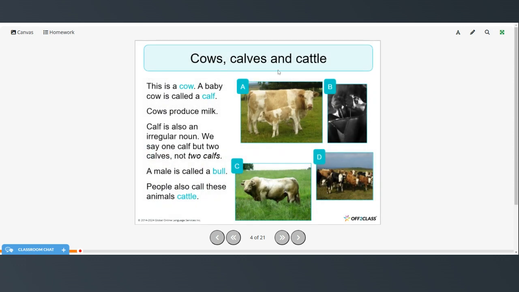So cows, calves, and cattle. So picture A is a cow, and a baby cow is called a calf. Cows produce milk. Calf is also an irregular noun. We say one calf, but two calves, not two calfs. A male is called a bull, and people also call these animals cattle.